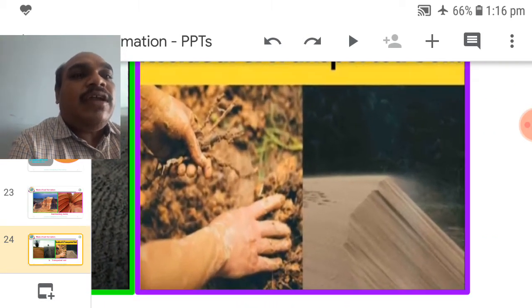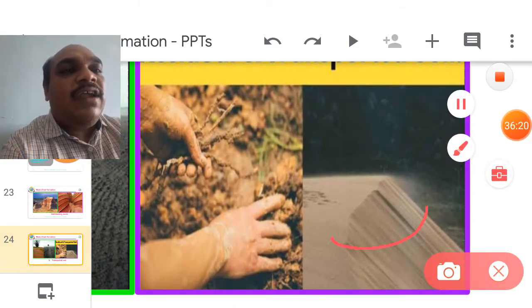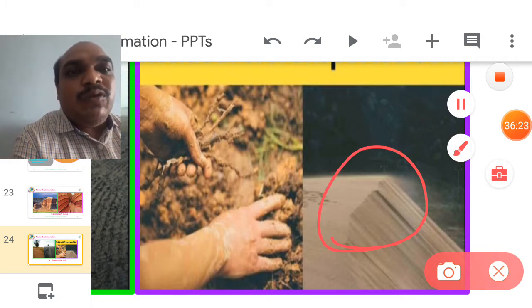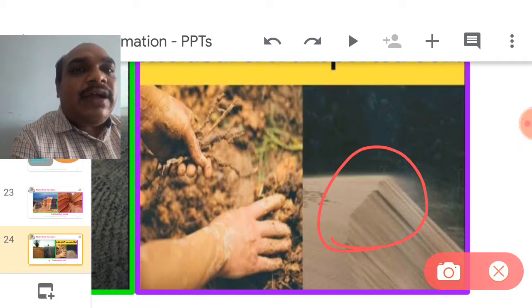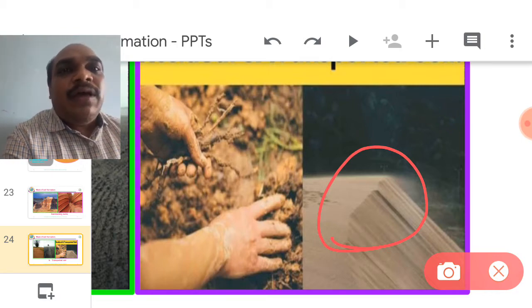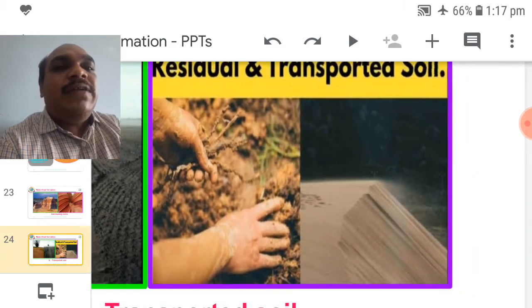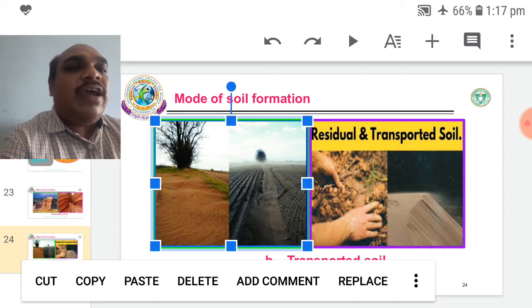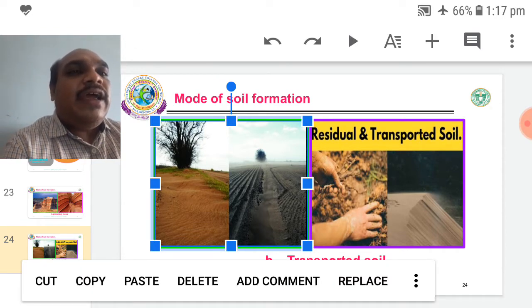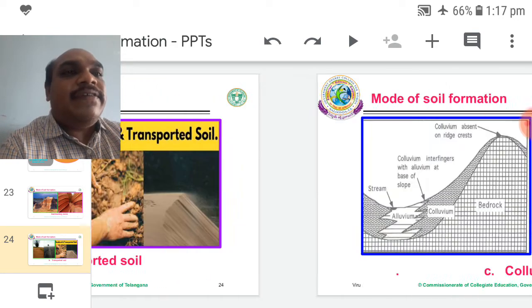Transported soil particles are very delicate and smooth. So transported soils look very smooth. The transported soils also contain rich minerals. So it is fertile soil, favorable to agriculture. So beside is residual soil. Residual means sedimentary soil. It is also sedimentary soil. So sedimentary or residual soil and transported soil. Transported soils are formed by wind currents.